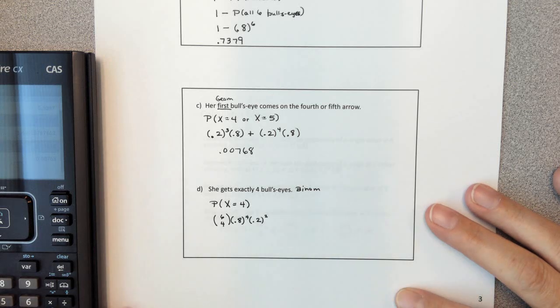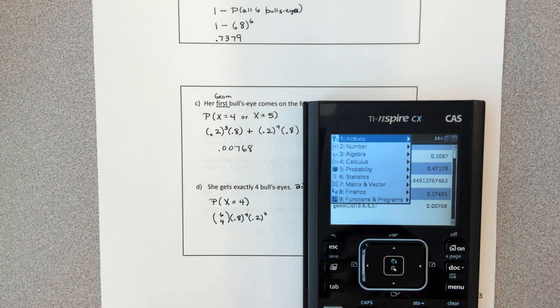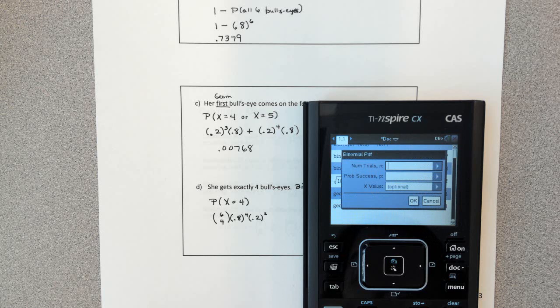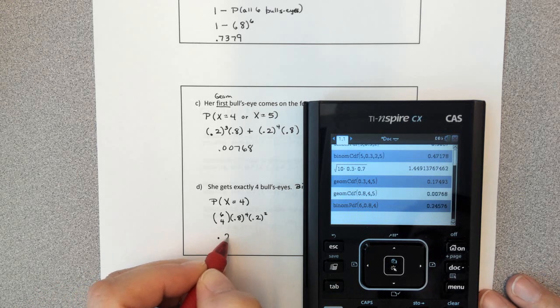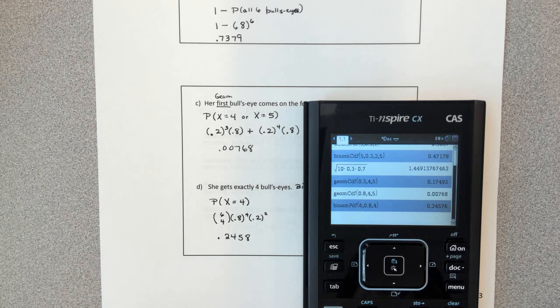Now we can either crunch that out on the calculator, or we can use our probability menu, distributions, binomial PDF, that's A down there at the bottom. So if I have 6 trials, that's 6 arrows, with an 80% chance of success, 0.8, and my X value is just 4, then the probability that that will happen is 0.2458-ish. So you can use that tool, or you can use your combination tool and just key it in the way that it is on paper.